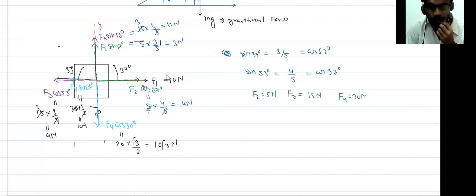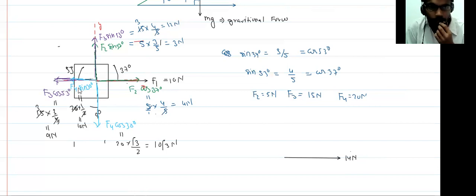So you can say this F1 is 10 Newton and F2 cos 37 degree is 4 Newton. Both are in the same direction, so you have to add. If you add, you get what? 14 Newton in this direction.